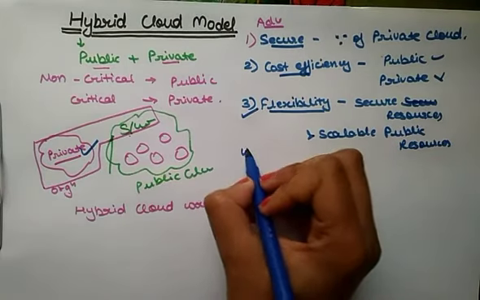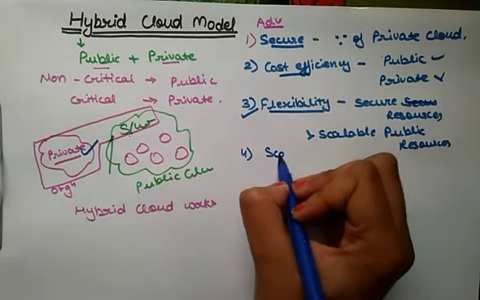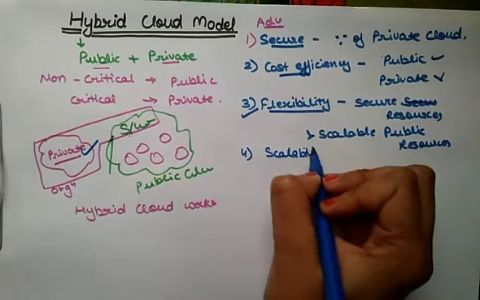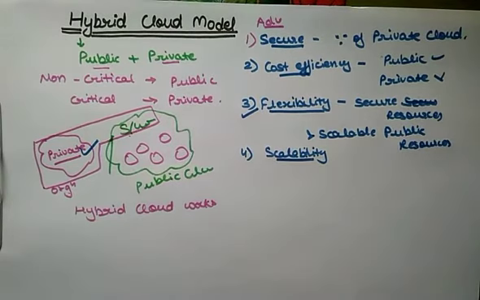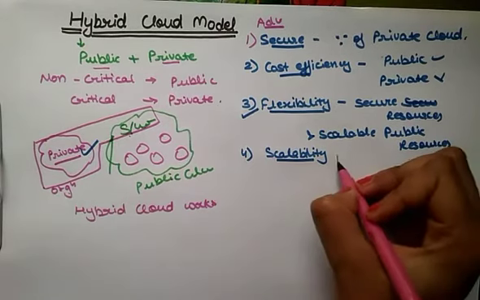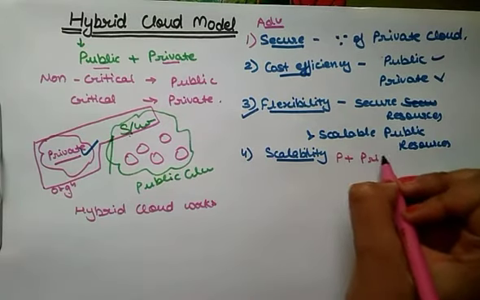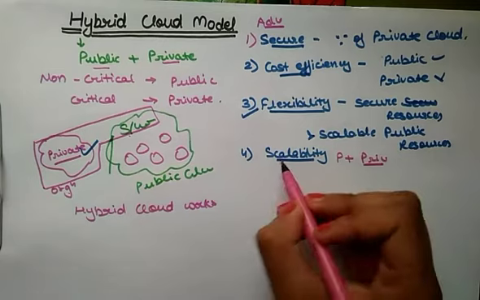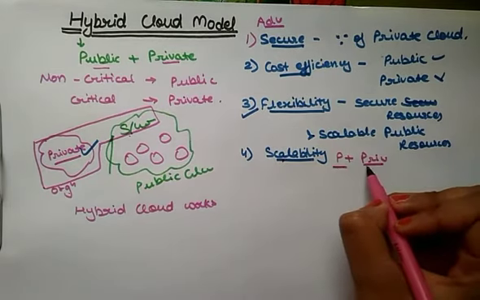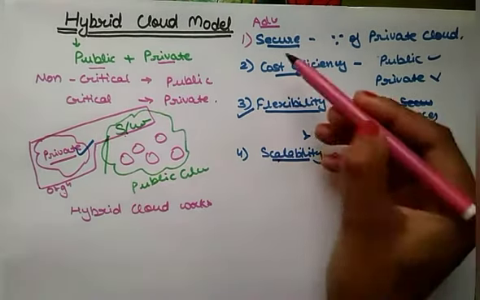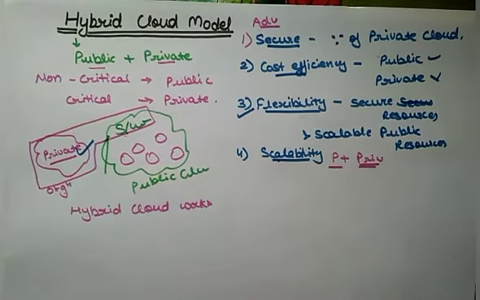The next advantage we have is scalability. As we all know the meaning of scalability, it means it offers some features of both public and private cloud. So scalability is the feature of public and private. So these are the advantages of using the hybrid cloud model.